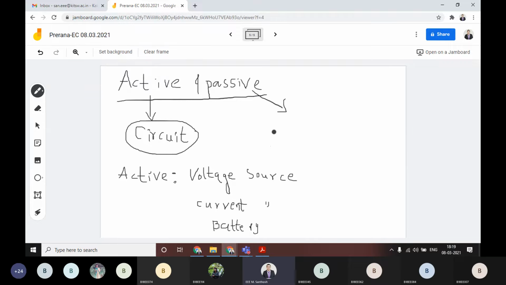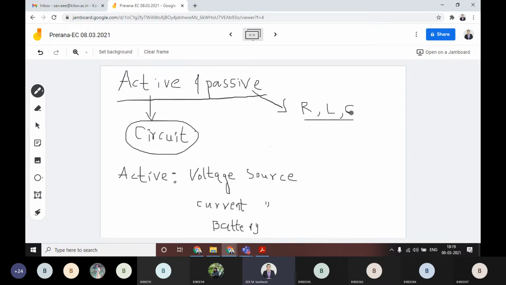Other than these active elements, those are all called passive elements. In any circuit, we simply connect a battery with R, L, C elements. The battery or sources we call active elements. The remaining elements like RLC come under passive elements. They may not deliver power to the circuit.